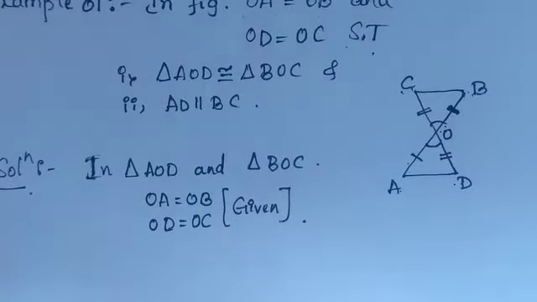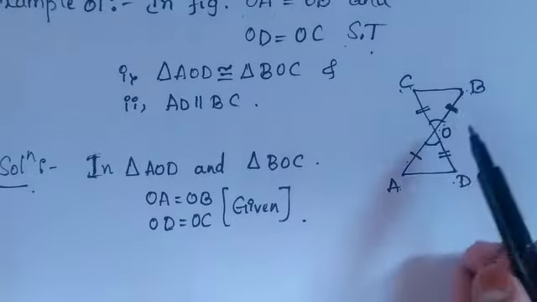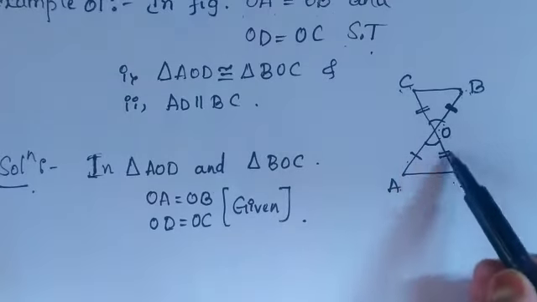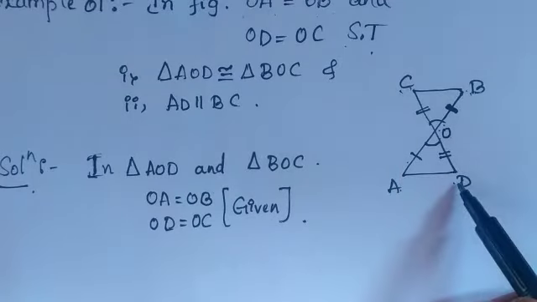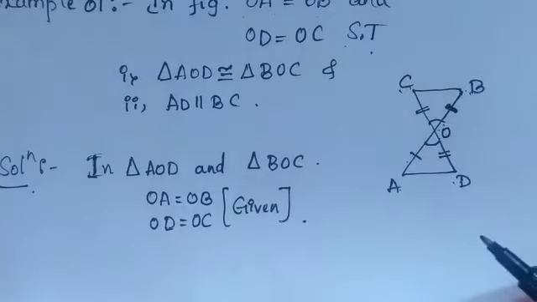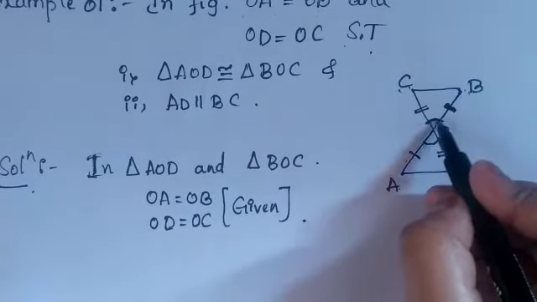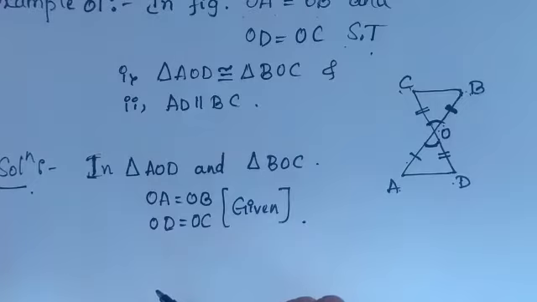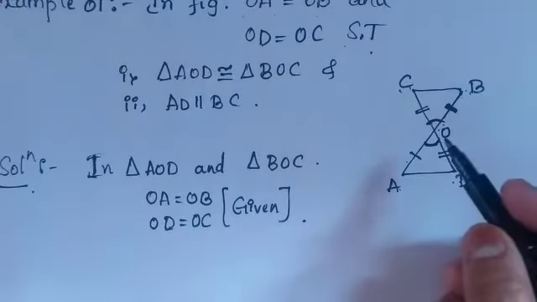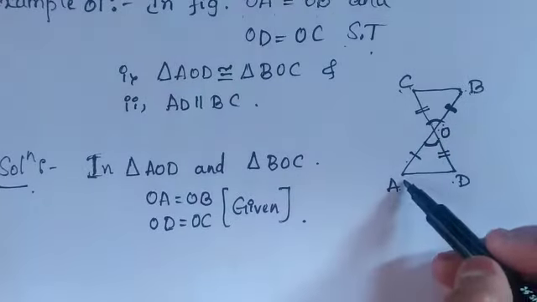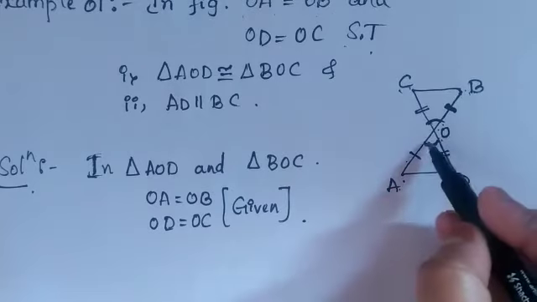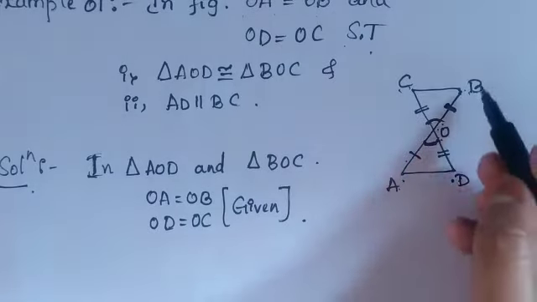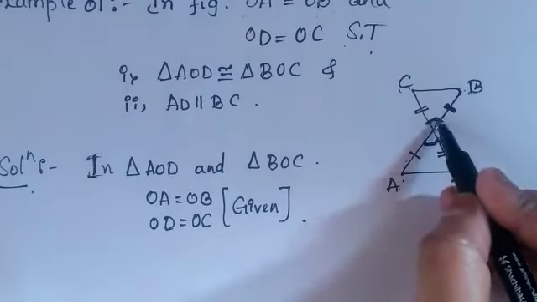Now for the third one, you can see that AOD is one triangle, BOC is another triangle. You can see these angles here. These angles are vertically opposite angles, isn't it? What are those angles? Angle AOD, that is this angle, is equal to angle BOC, that is this one.